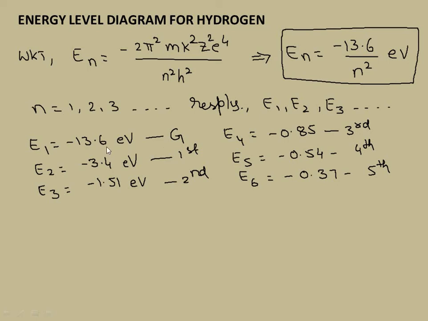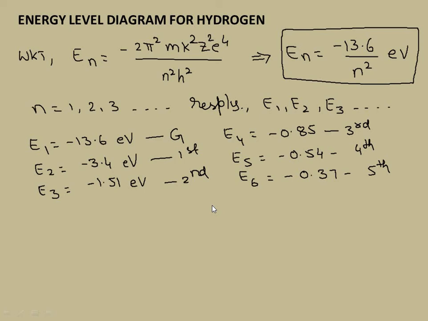Look here carefully, there is a definite difference for E1 minus E2, E2 minus E3, E1 minus E3, E1 minus E4, for whatever combination you take. There is a specific amount of energy difference between these levels, and that's what we call energy quantization.